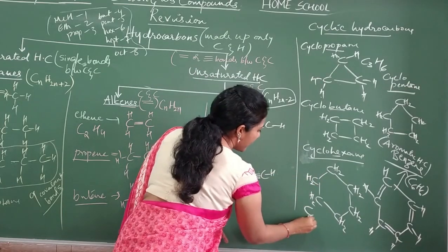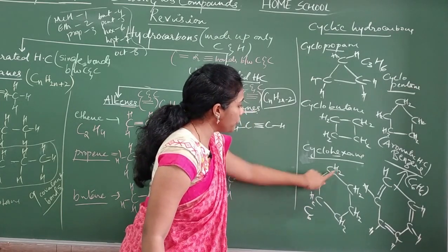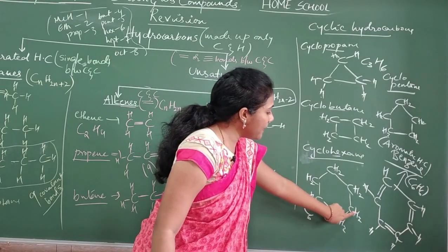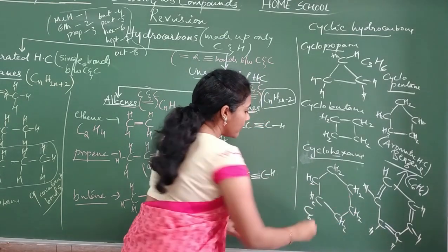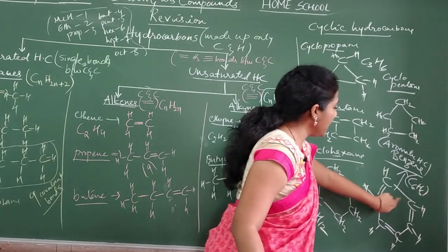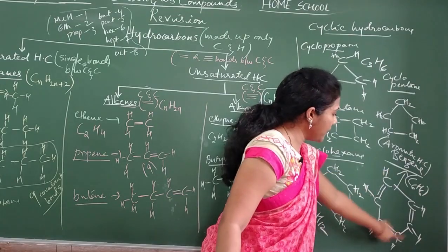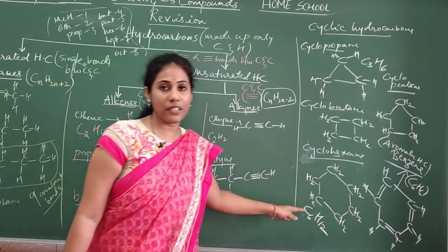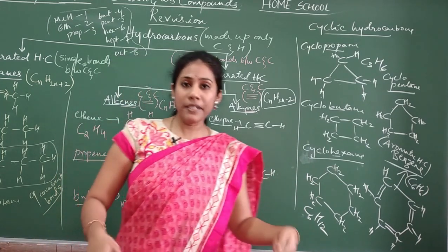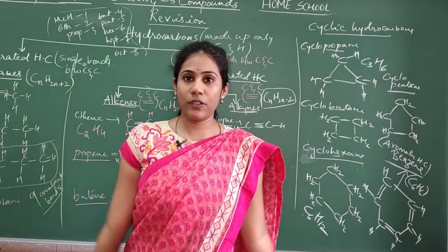See, 6 carbons are there. How many hydrogens? 2 plus 2, 4, 4 plus 2, 6, 6 plus 2, 8, 8 plus 2, 10, 10 plus 2, 12. So its formula is C6H12. But benzene's formula is C6H6. Yes or no? There is a difference. You should make it out. So this is all about hydrocarbons and different types of hydrocarbons.